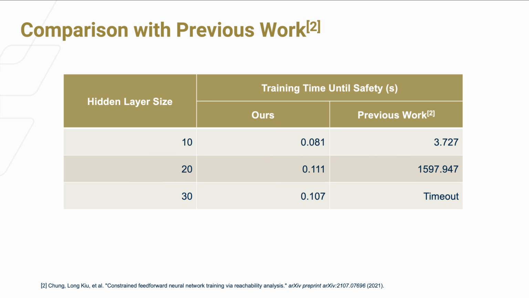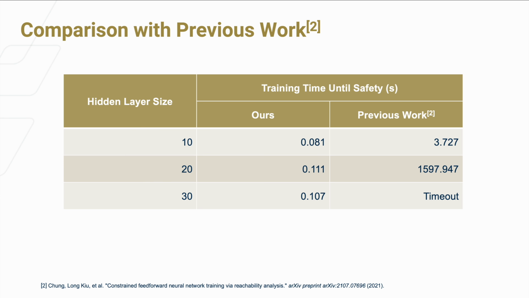The main contribution of our method is that we believe we're the first to drive a neural network out of non-convex constraints with sets. And even if the constraints are convex, because the hybrid zonotope scales linearly instead of exponentially with the size of the neural network, we significantly outperform our previous work, which cannot even handle any neural networks beyond 30 neurons. Okay, so this technique is cool and all, but how is it actually useful?